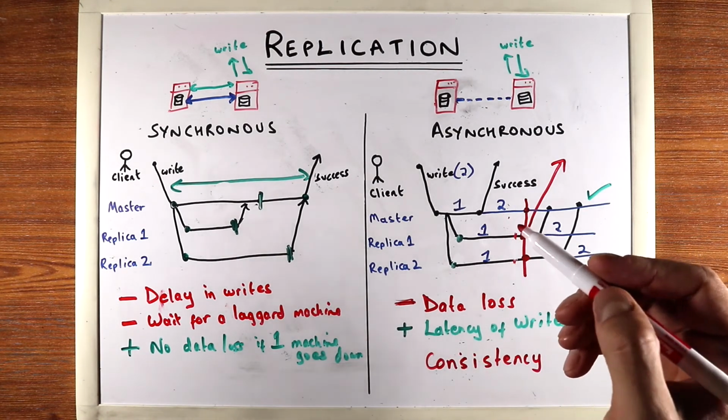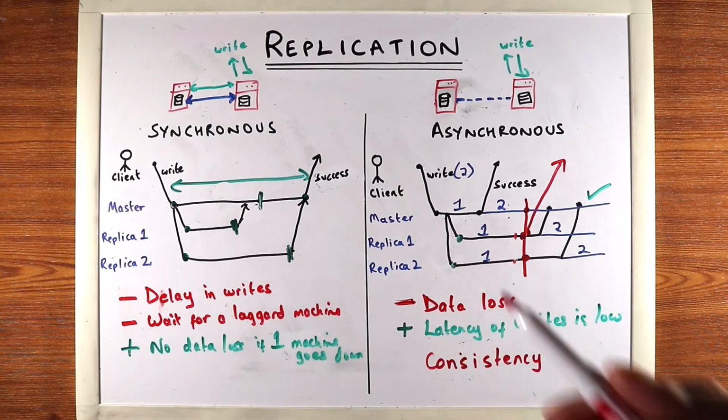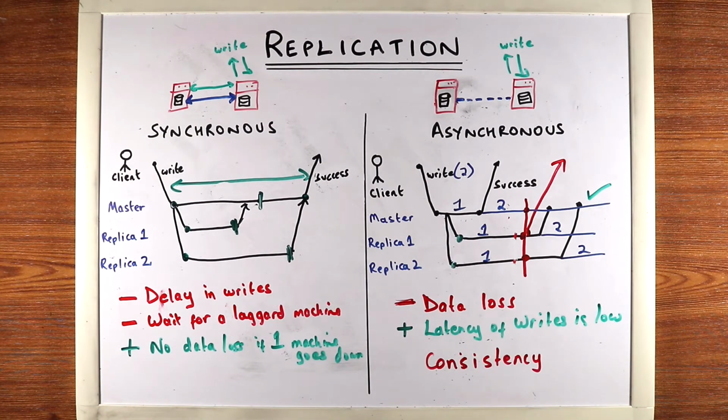So if two clients read data from different machines, they'll get different values. And so the data will be inconsistent for a while. And this is a big issue with asynchronous replication.